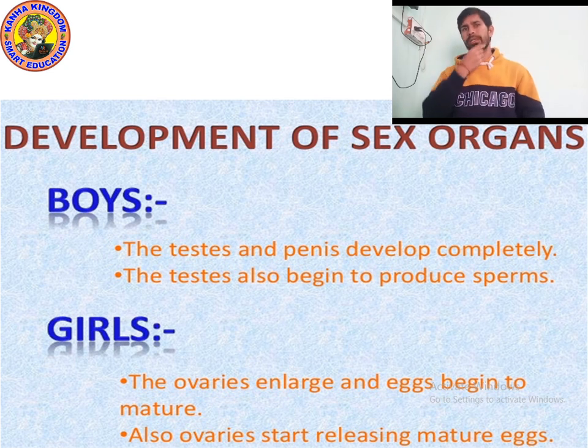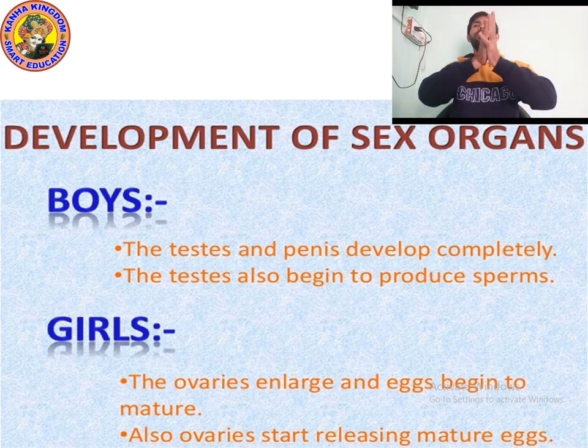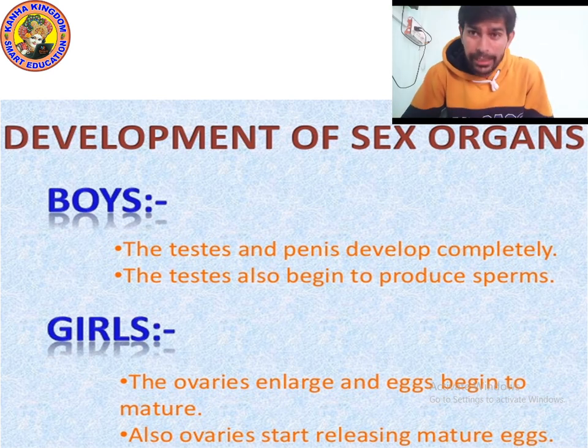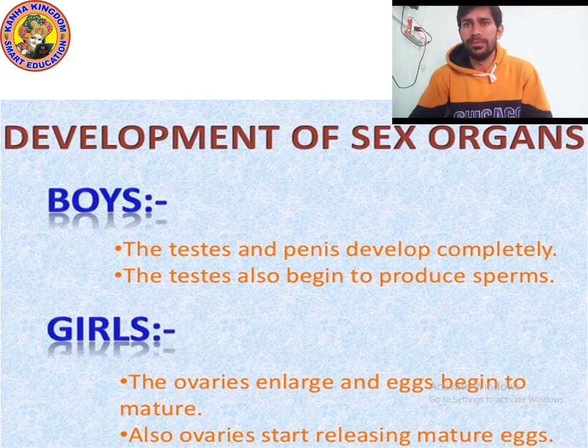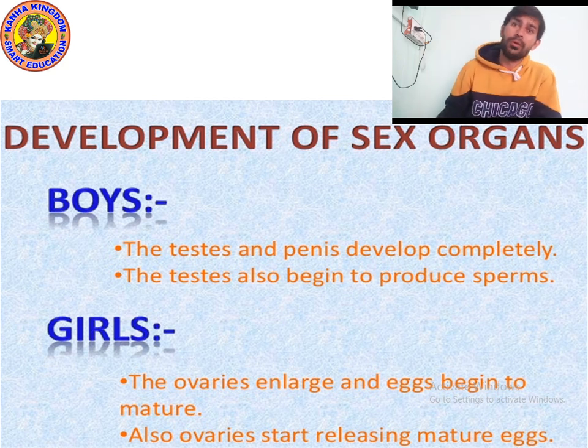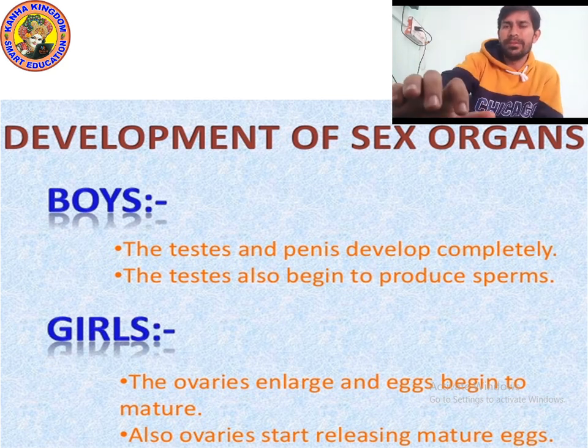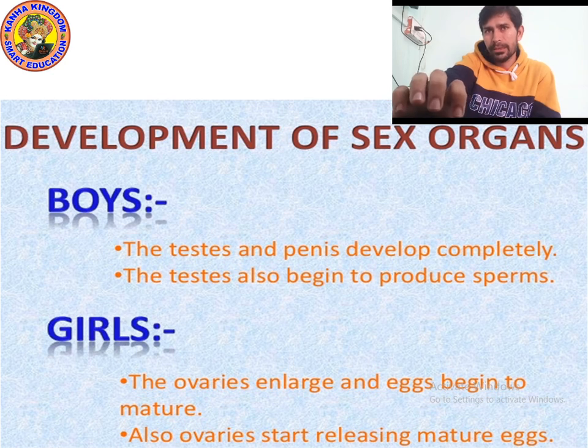Puberty is the age at which reproductive organs become functionally active, like male and female reproductive organs start functioning.